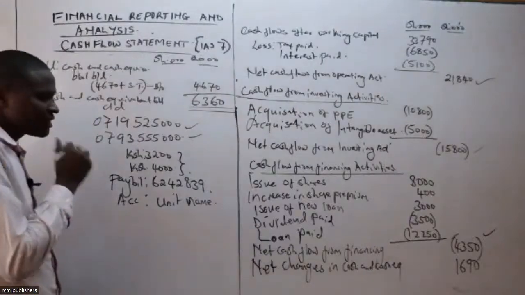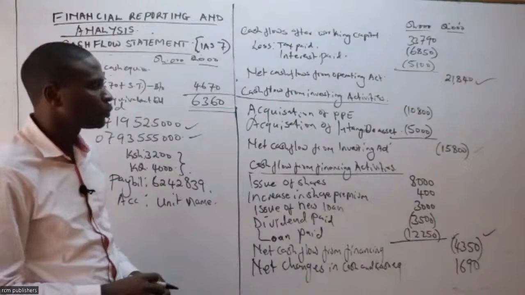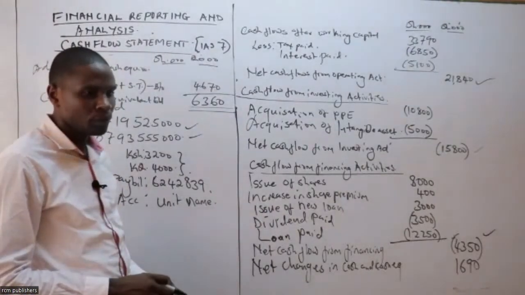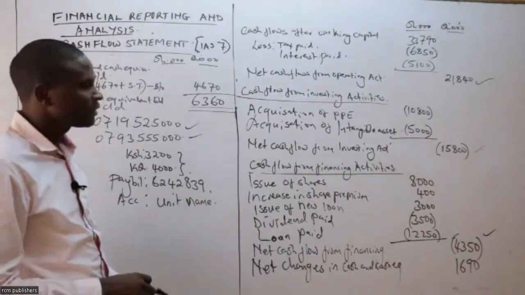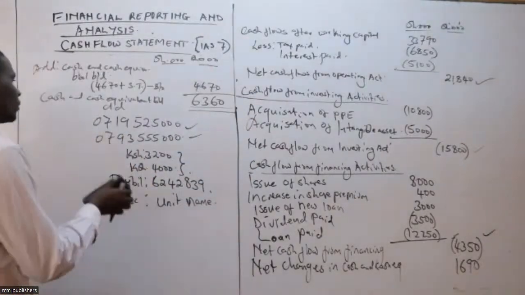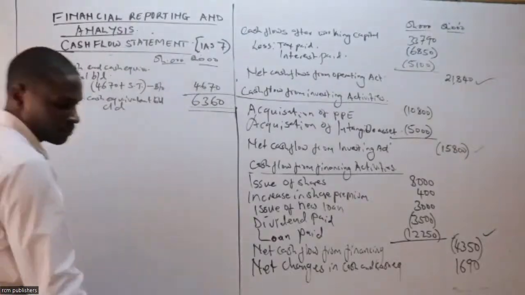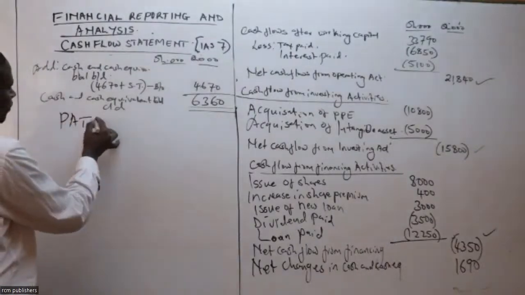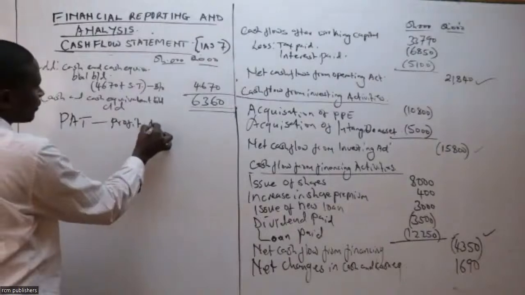So Kerosi, this is what happens. For those who are going back to work, feel free to read the recording, but if you wish to wait for the explanation, you are also free for that. So in the cases whereby the examiner gives you the profit after tax, this is profit after tax.